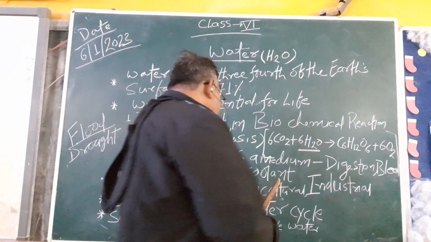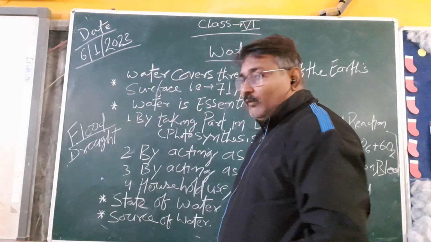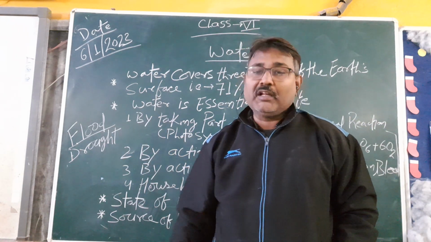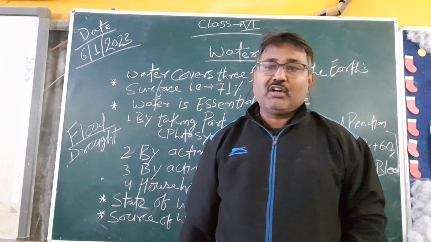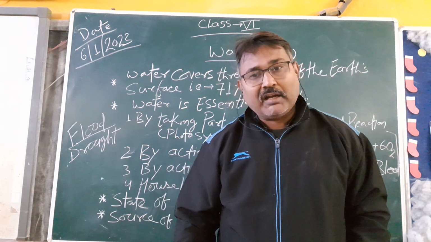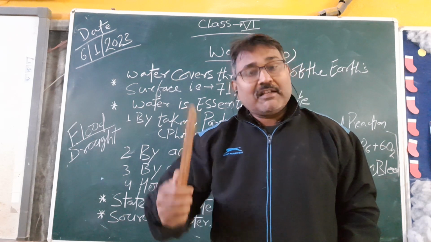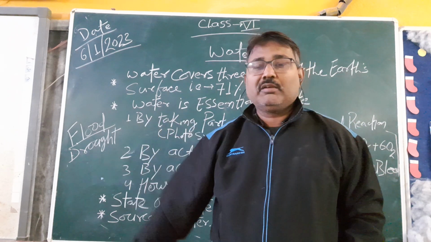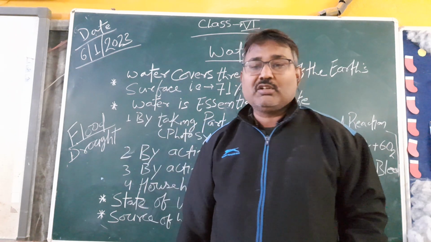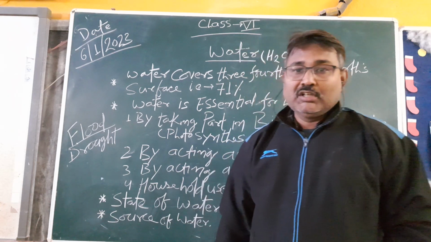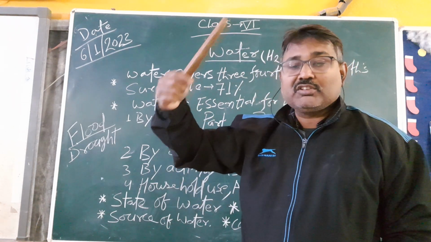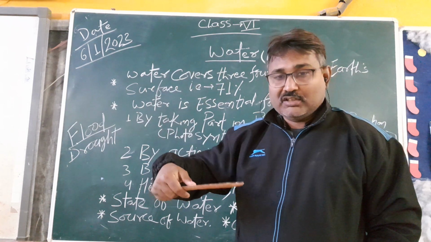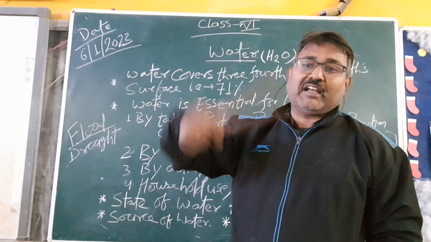Another is by acting as a medium. If we do not drink water properly, then our digestive system cannot perform properly, right? This is one. As you know, our body also has blood. The liquidity of blood also depends upon the water molecules. What is the function of the blood? What is the use of blood? Blood is used in the transportation of nutrition as well as gases.